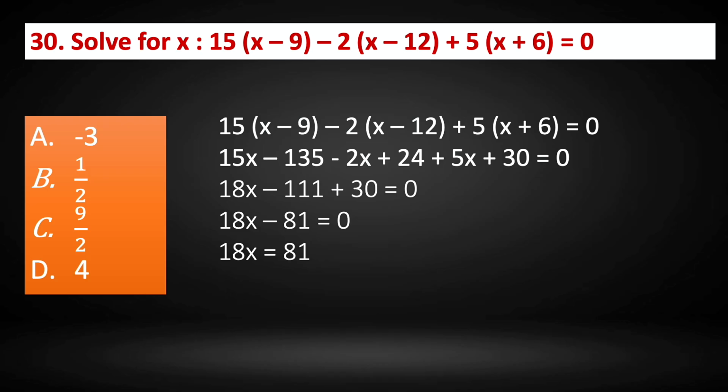So therefore take 81 to the right hand side, it becomes positive. So 18x is 81. So x is equal to 81 divided by 18, that gives us 9 by 2. So the correct answer is option C, 9 by 2.